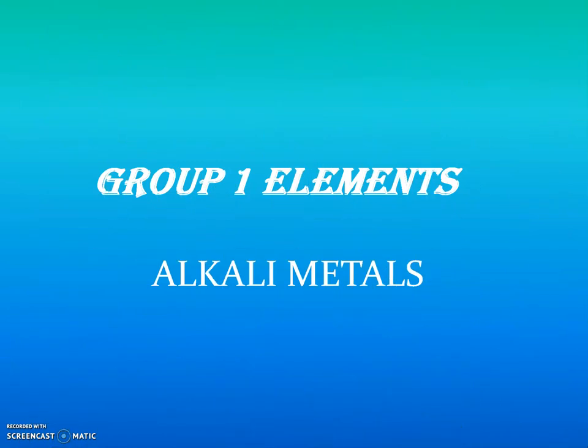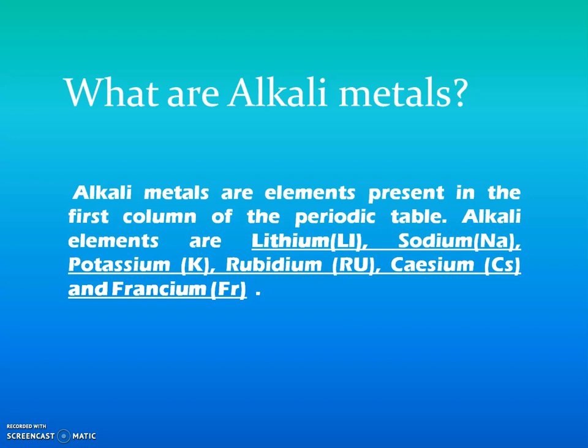Good morning. Today we are going to discuss the topic Group 1 elements, which are also termed as alkali metals. What are alkali metals? Alkali metals are the elements that are present in the first column or first group of the periodic table. Elements such as lithium, sodium, potassium, rubidium, cesium, and francium make up the alkali metals.